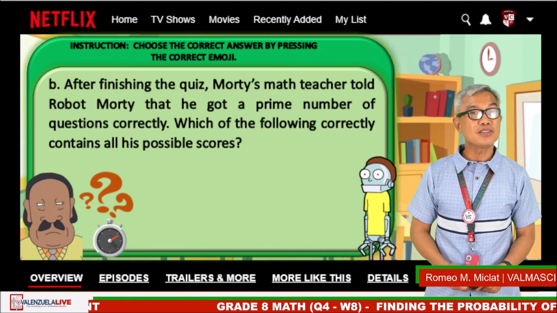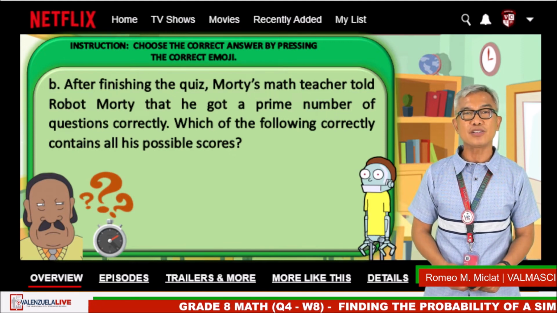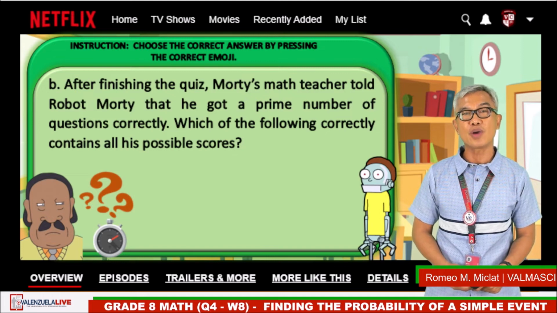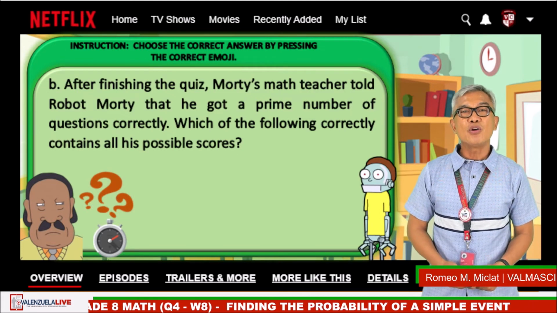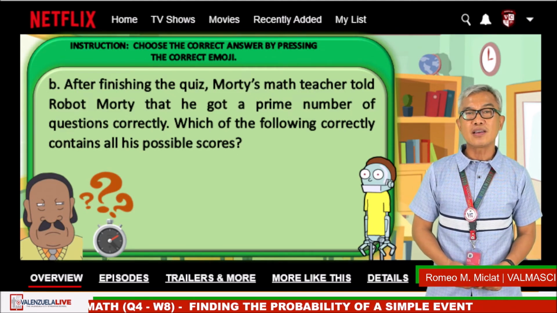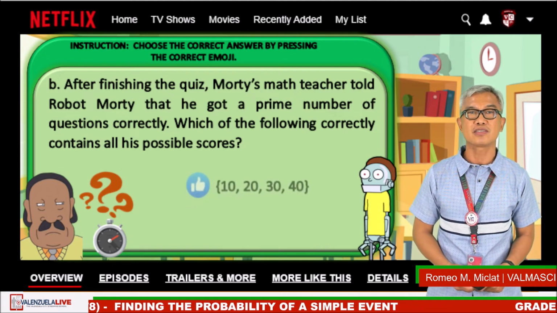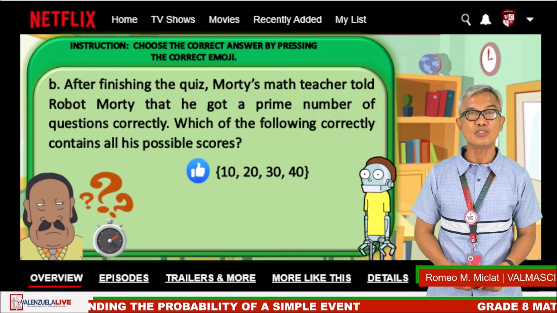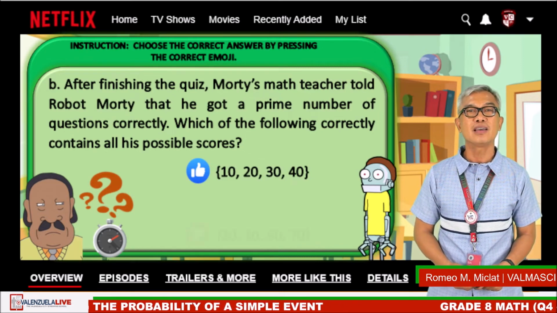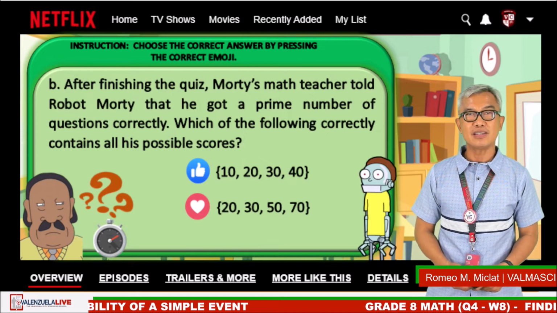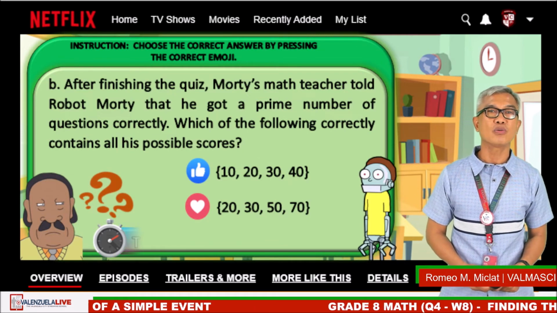Okay, after finishing the quiz, Morty's math teacher told Robot Morty that he got a prime number of questions correctly. Which of the following correctly contains all his possible scores? Like emoji, 10, 20, 30, 40. Heart emoji, 20, 30, 50, 70. Timer starts now.